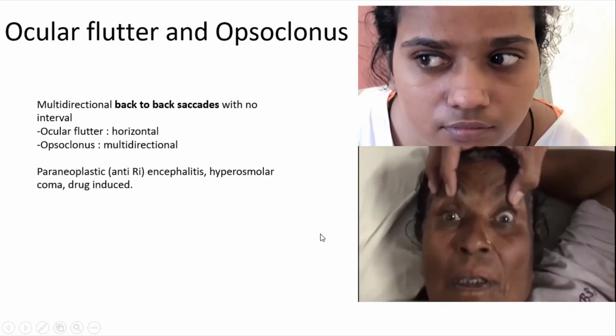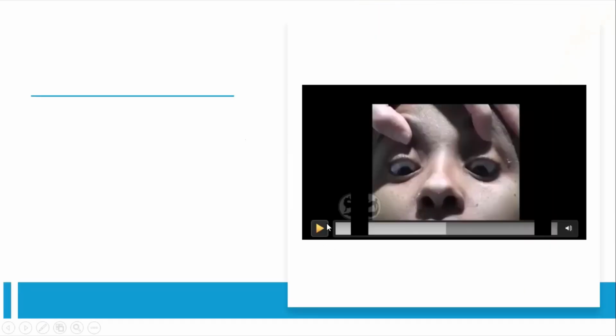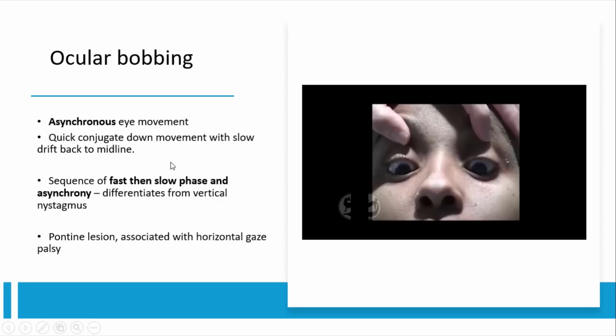The last one. You can see there's a fast component, it's going down, and then a slow component. Usually in pendular nystagmus you have the slow phase and then the fast phase. Here you have the fast phase, then the slow phase. Second, it's asymmetric. This is known as ocular bobbing, and this is seen in pontine lesions. Such patients might have locked-in syndrome, and they might also have horizontal gaze paralysis.